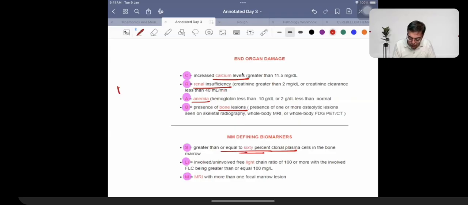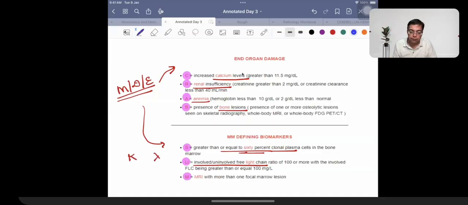So these are what are given the name of myeloma defining events. You show organ dysfunction or you show the presence of biomarkers. Li means light chain, involved light chain. Out of kappa or lambda, only one type of light chain is produced in high numbers.